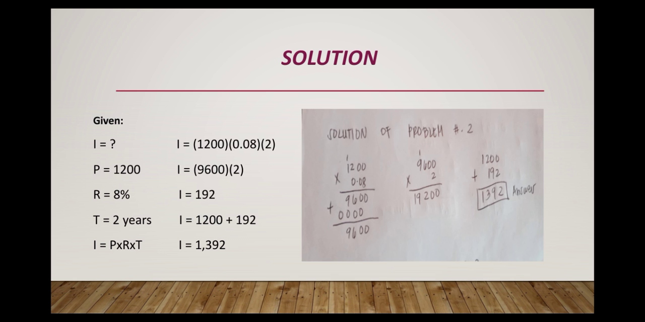I equals 1,200 times 0.08 times 2. I equals 9,600 times 2. I equals 192. I equals 1,200 plus 192, and the answer is 1,392.